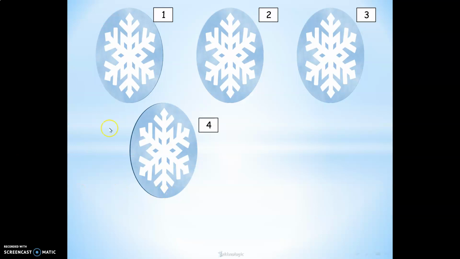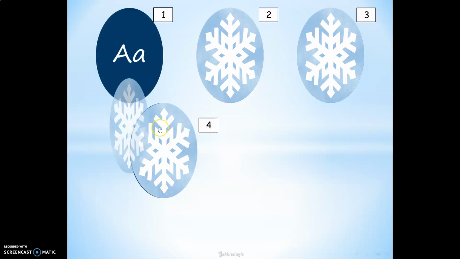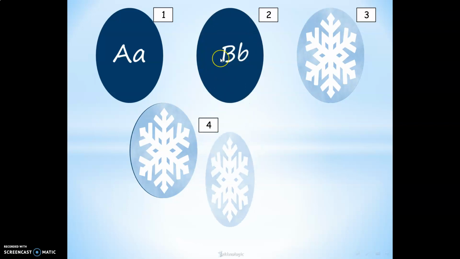So, here we have some letters. Number 1, what is this letter? Capital A, small a. What about number 2? Capital B, small b.